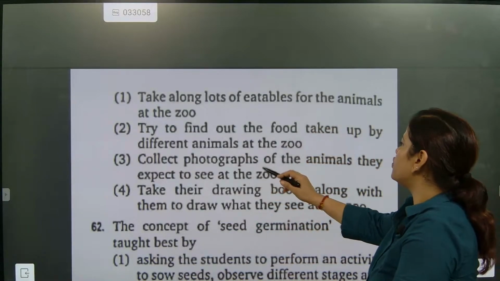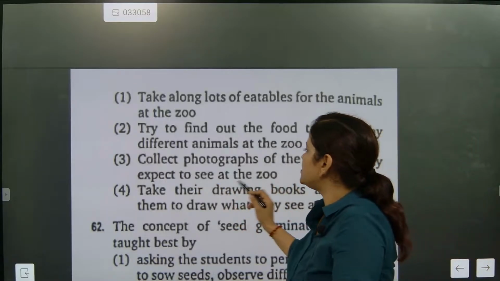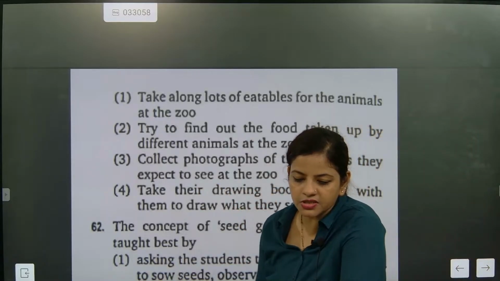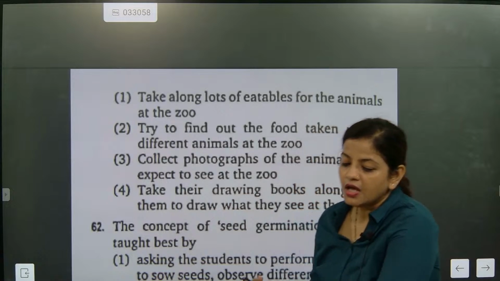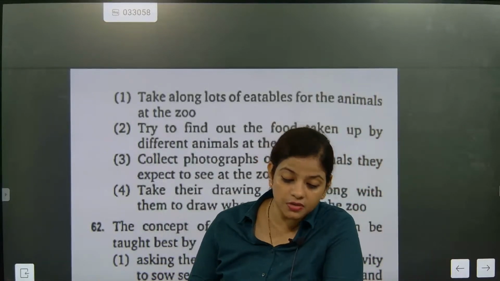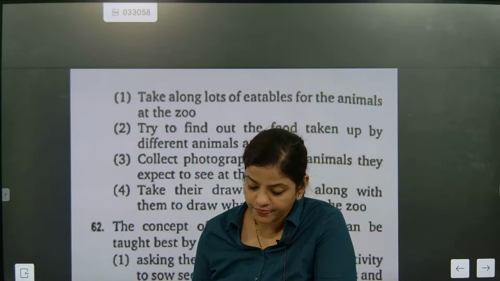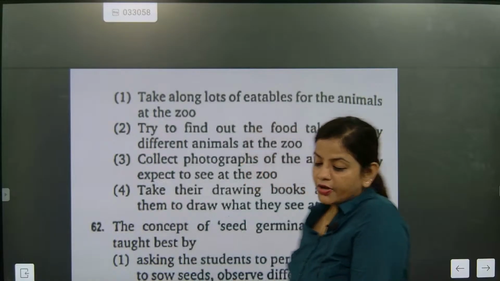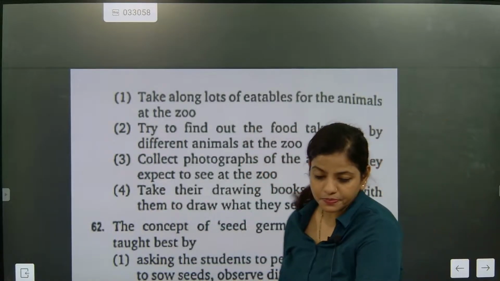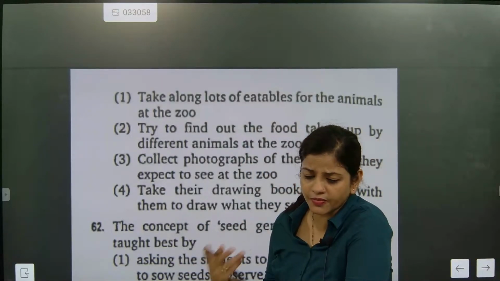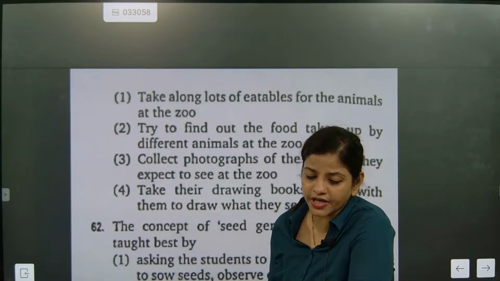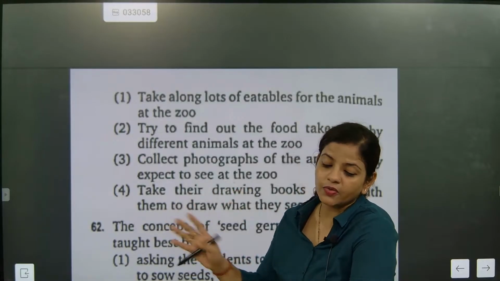Next, collect photographs of the animals they expect to see at the zoo. So you are a teacher and you are taking the students to the zoo and you definitely want them to learn about the animals. Means you will be talking about some of the animals, photos, everything. Like, okay, fine, these are the animals we are going to see in the zoo.